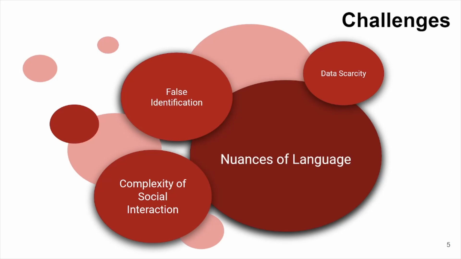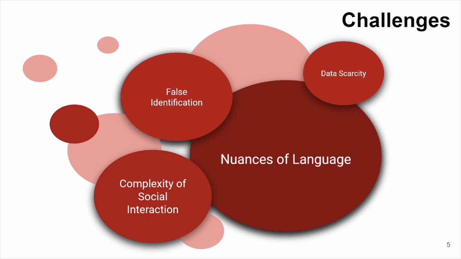Secondly, the nuance of language can pose a challenge in detecting antisocial comments. Slang and informal language are commonly used on social media platforms, which can be difficult to interpret accurately. Additionally, the same word and phrase can have different meanings in different contexts, making it challenging to accurately label the intensity of the comment. Thirdly, the complexity of social interaction is another challenge that we need to consider. Social media platforms are often used to express opinions and engage in discussion, and sometimes it can be difficult to distinguish between a healthy debate and an antisocial comment. This can make it challenging to accurately label the intensity of the comment.